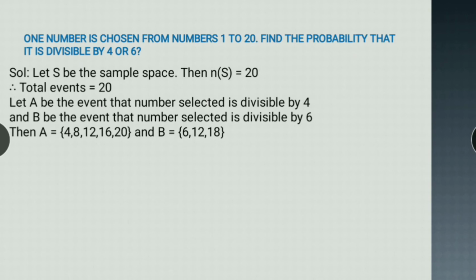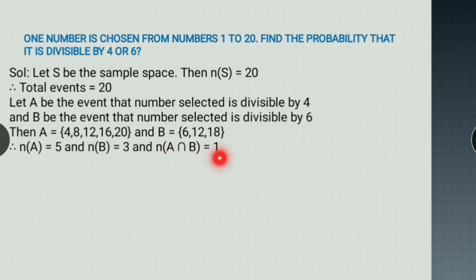Then the set A will include all the elements which are divisible by 4. The numbers divisible by 4 are 4, 8, 12, 16 and 20. And the numbers divisible by 6 are 6, 12 and 18. So the number of elements in A is 5 and in B is 3.